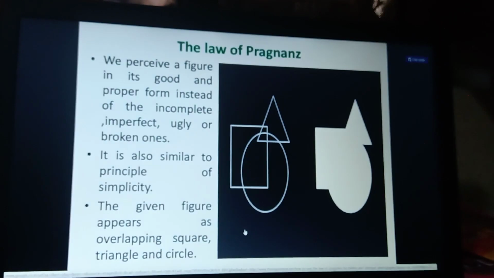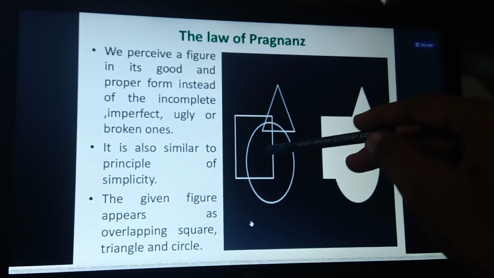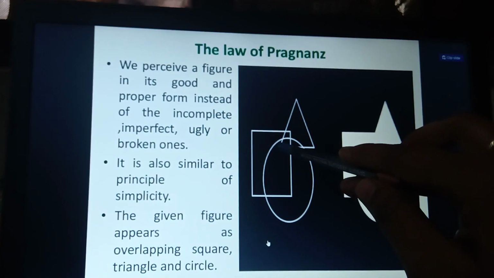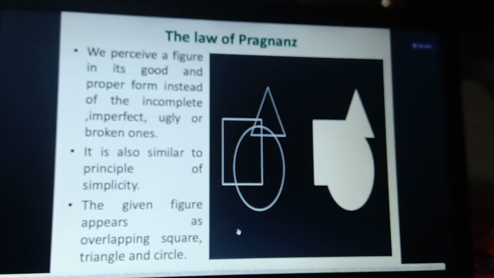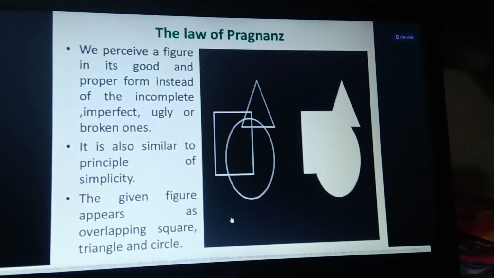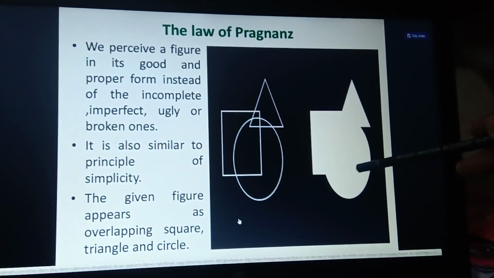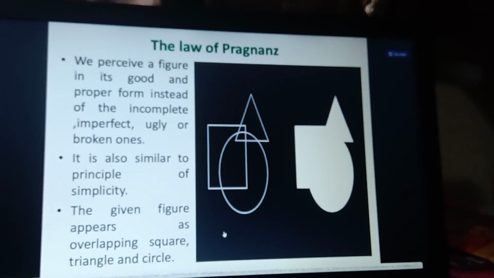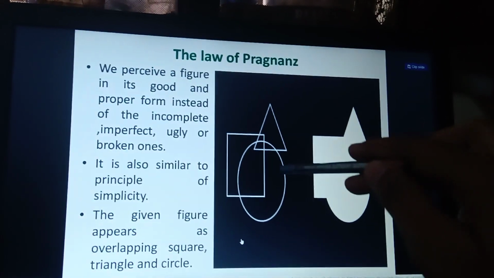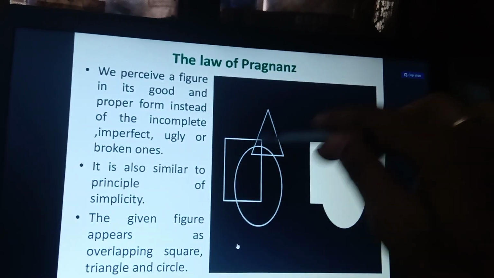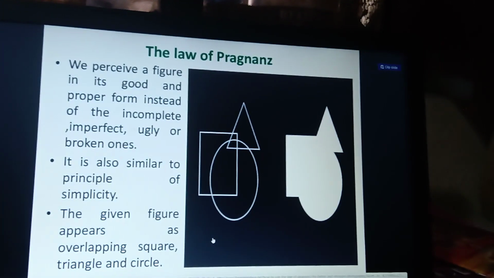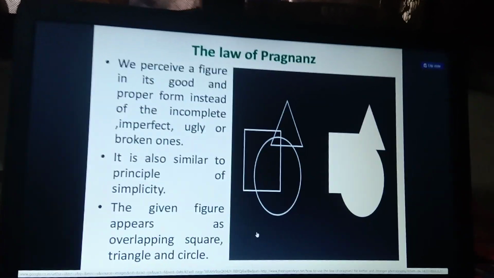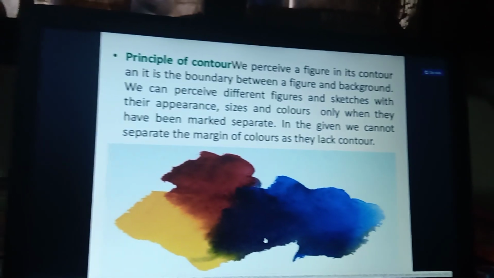So whenever you are seeing that, here you have seen the broken shapes, which look ugly. And whenever you see this picture, if you are making a closure of shading, automatically you will feel it's a good picture. Okay, and overlapping of the square, rectangle and the circle is going to be a good picture. But when it is incomplete, imperfect and broken, you can see an ugly picture. Okay, so that is the law of Prägnanz according to our perception, and it is going to be differentiated.